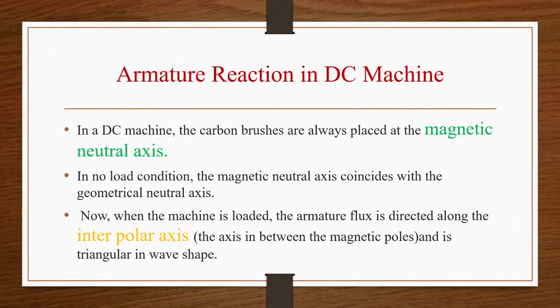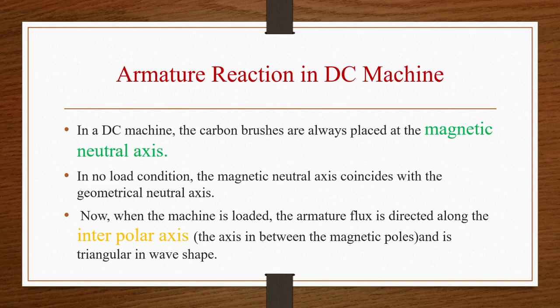Now let us see a very important concept, armature reaction in a DC machine. We have already studied this in the second unit also. This topic we have studied very deeply: what is magnetization, cross magnetization, demagnetization, everything we have seen previously. So I am just giving a reminder of what armature reaction is, so that when we are studying the characteristics of DC machine, this term armature reaction we are going to see.